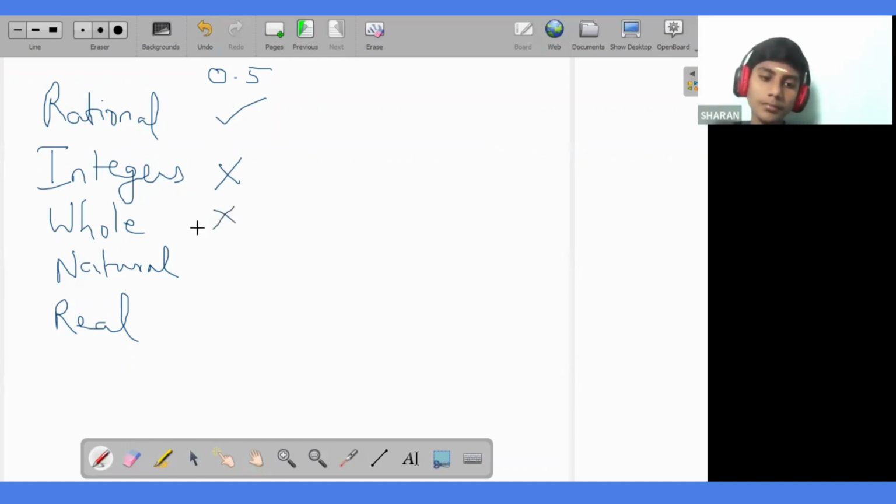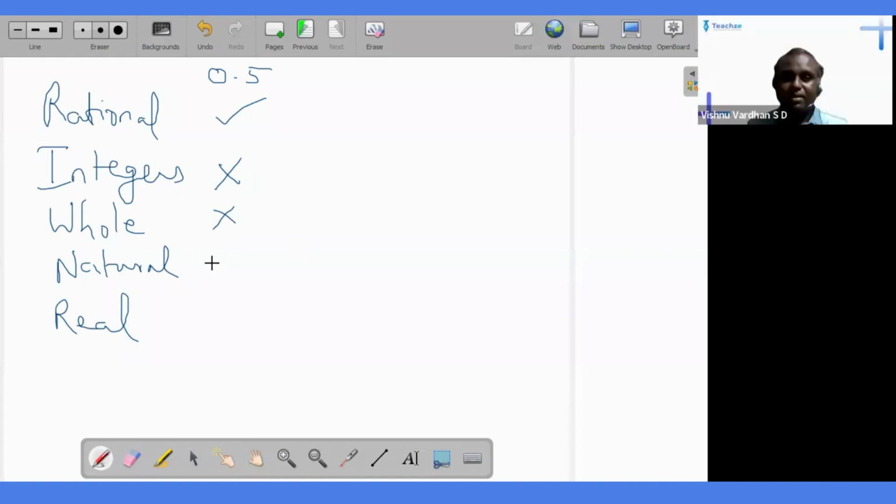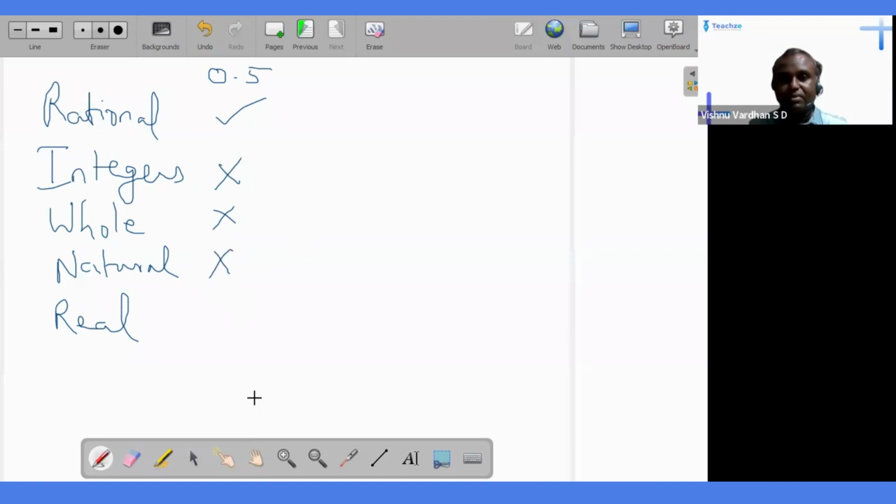No, sir. It's not, because what are whole numbers? Natural numbers and 0. It's not a natural number. Okay, and I actually answered the next question. So is it a natural number? No, it is not used for counting. Therefore, it's not a natural number.